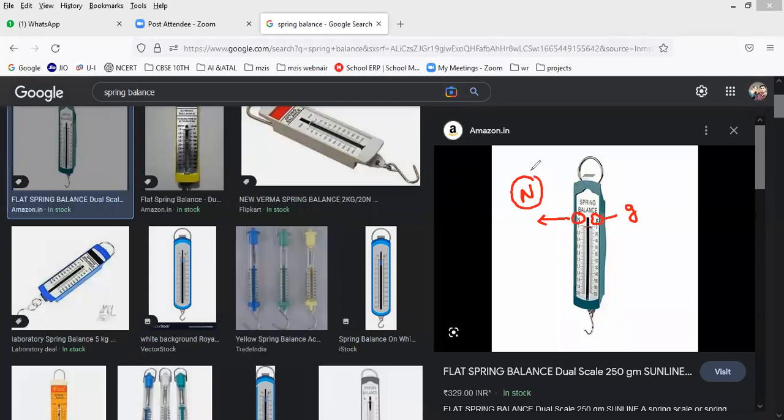What is that? Newtons. Newton means what? Newton is the unit of what? Force. Very good. So force. So observe very carefully.